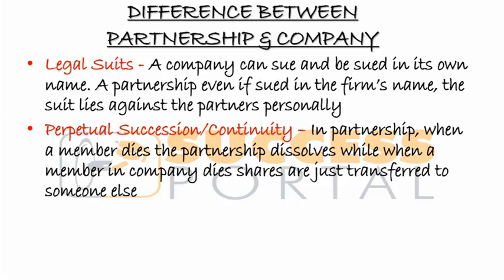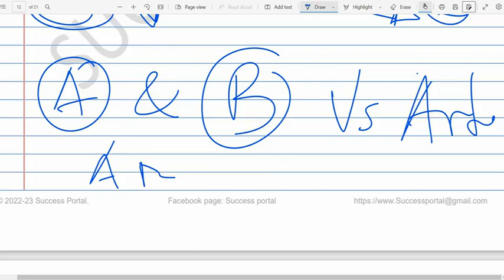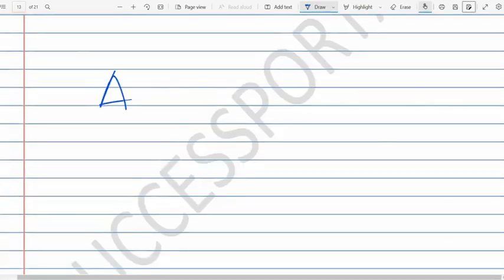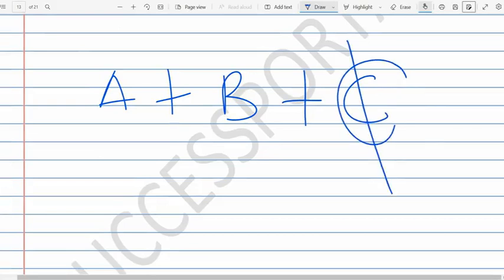But in a partnership, when a partner dies or decides to no longer be part of the partnership, automatically the partnership has to end. So for a partnership between A plus B plus C, if one dies, you don't pass the shares to another person.